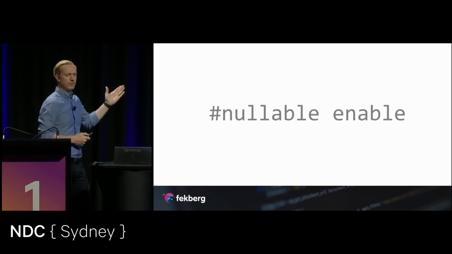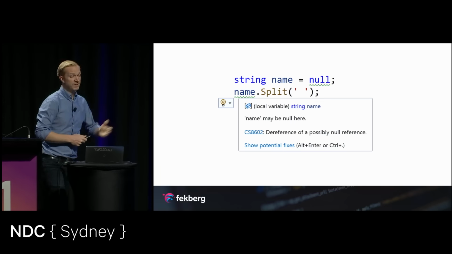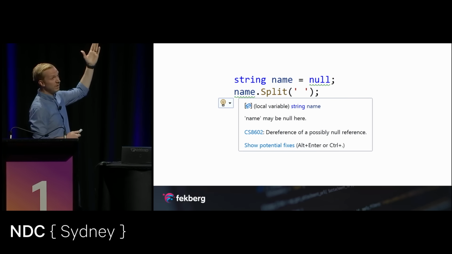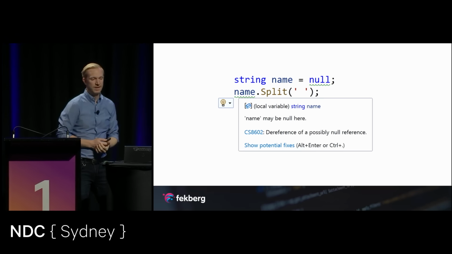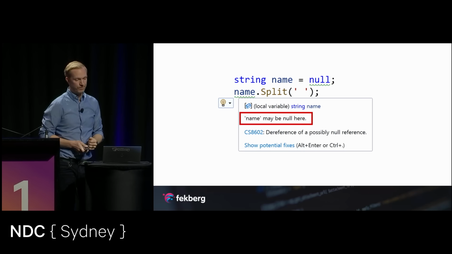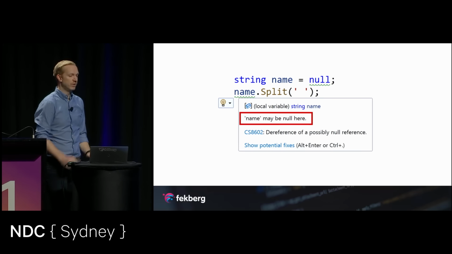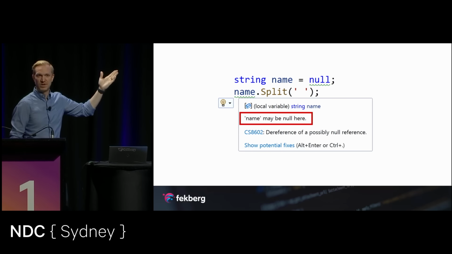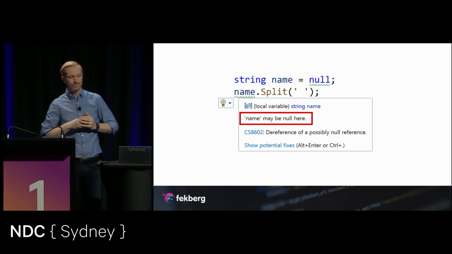What this here is going to do now is change how the compiler looks at these different reference types. So in this case here, well, it's obvious that it's null here, but we get a little bit of squiggly here telling us that name may be null, which is really handy. And together with this, there's another thing that we also can do, because this is just a warning. The compiler is going to tell us as well, you should probably attend to this and fix this.